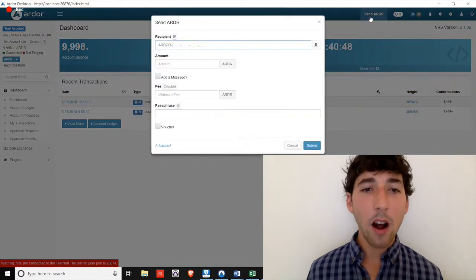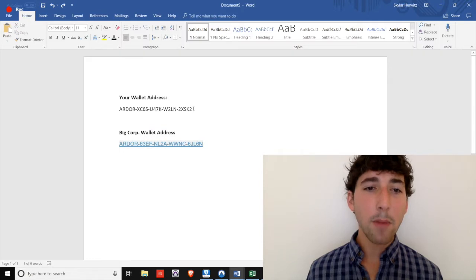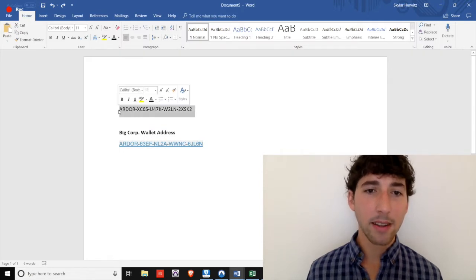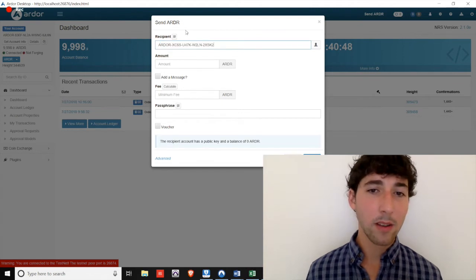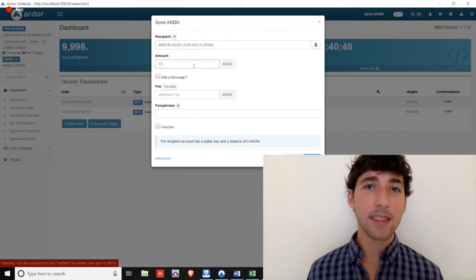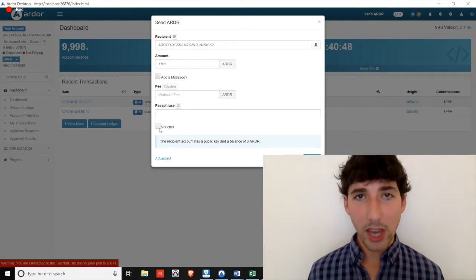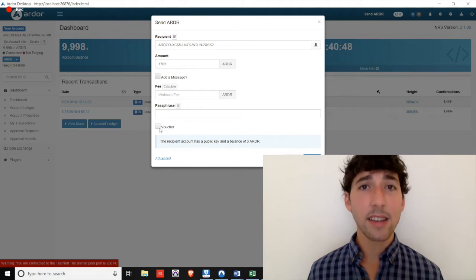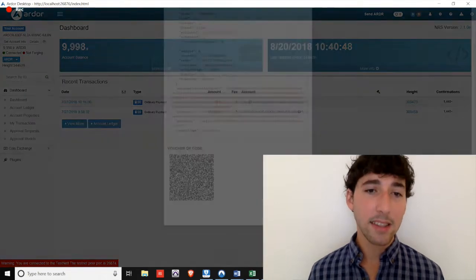Click Send Ardor in the menu at the top of the screen. Then, enter your personal address as the recipient. Enter 1,702 Ardor as the amount. Click the box next to voucher, and then enter the passphrase for your personal address. Check the details are correct, and then click Submit. If you are submitting this for a child chain, you will have to click Calculate the minimum fee, then Submit.